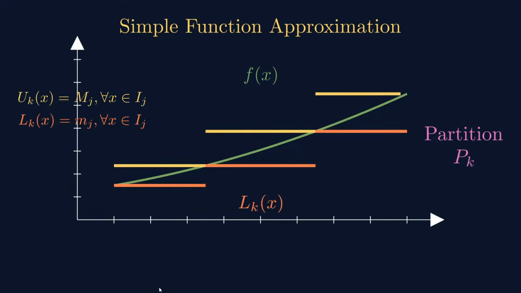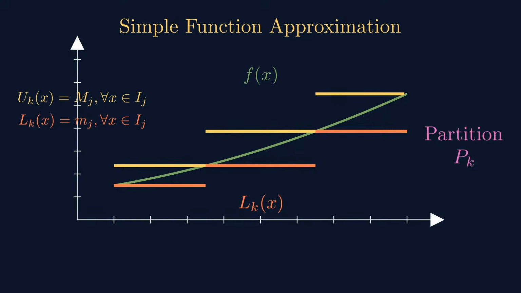Again, the UKx, the yellow shaded strip, is above the red shaded one. Therefore UKx, the supremum function, is greater than the LKx in the same interval and the horizontal line segment. The yellow strip is above the graph of the function, therefore it is also greater than f of x.